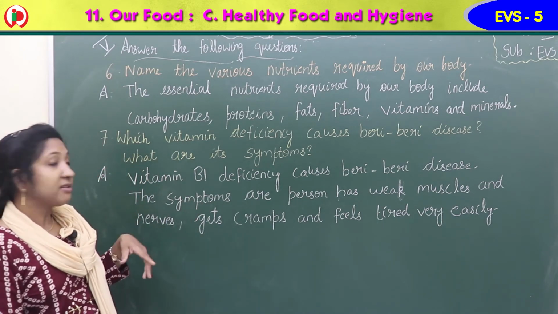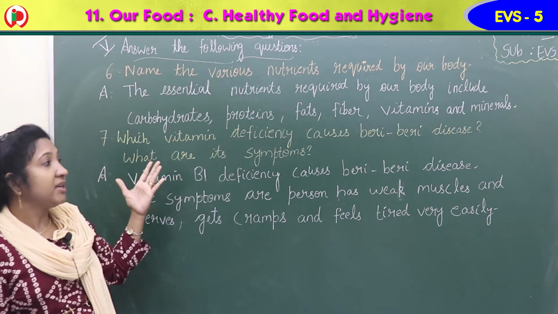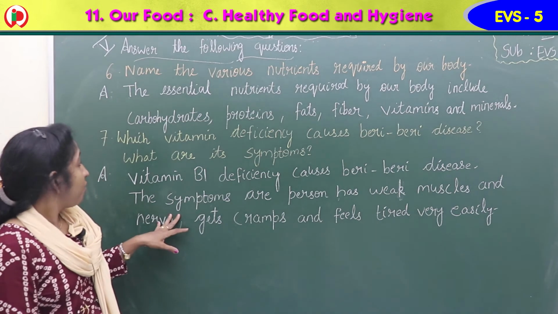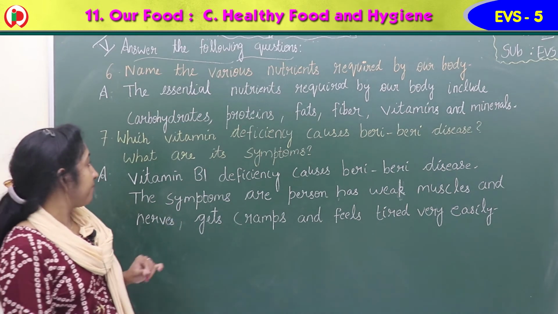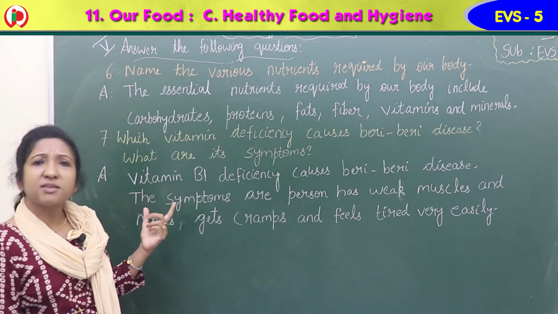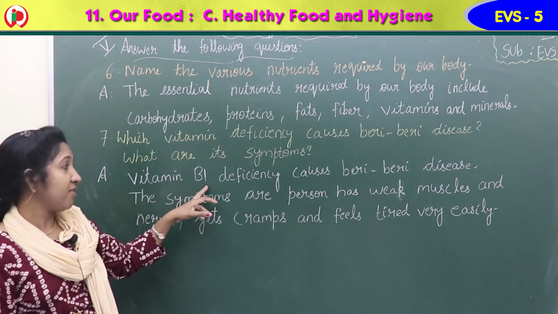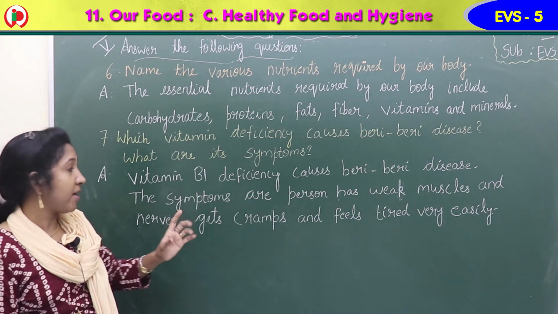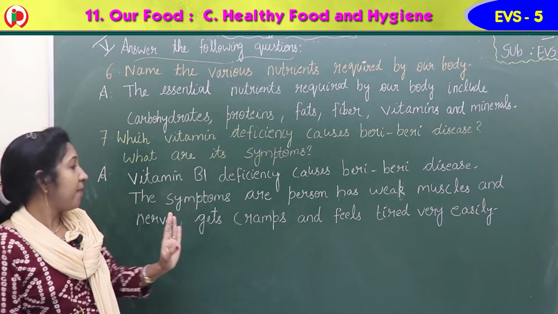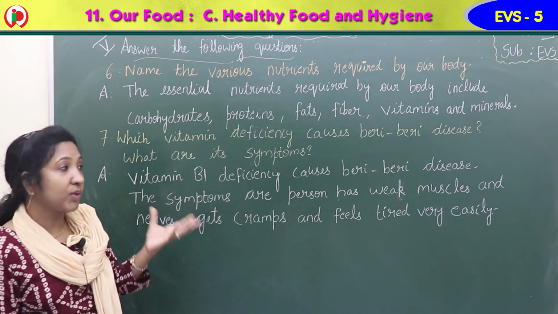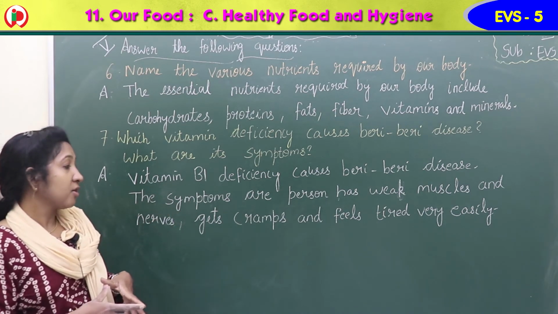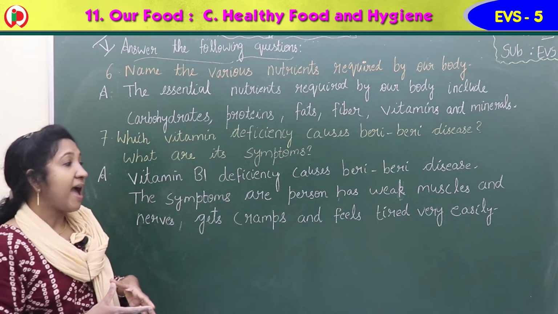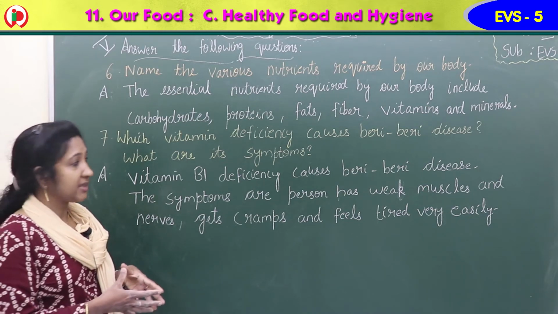Then 7th, the last question is, which vitamin deficiency causes beriberi disease? What are its symptoms? Vitamin B1 deficiency causes beriberi disease. The symptoms are: the person has weak muscles and nerves, gets cramps, and feels tired very easily.